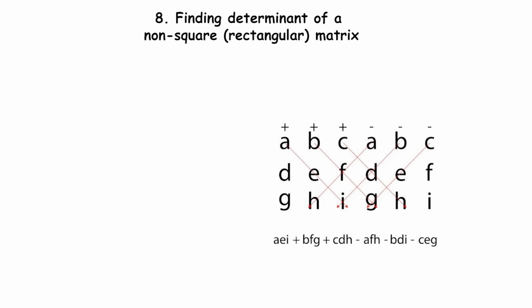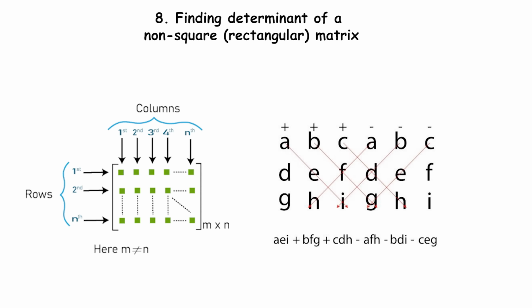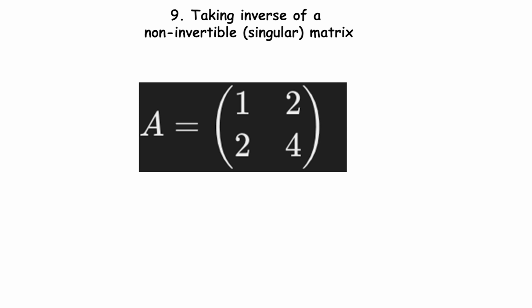Determinant is a scalar value that can be computed from elements of a square matrix. Non-square matrices have an unequal number of rows and columns, and the columns and rows are not linearly independent. Determinant represents the scaling factor of area or volume in linear transformations, which only applies to square matrices. The inverse of a non-invertible matrix does not exist because its determinant is 0.